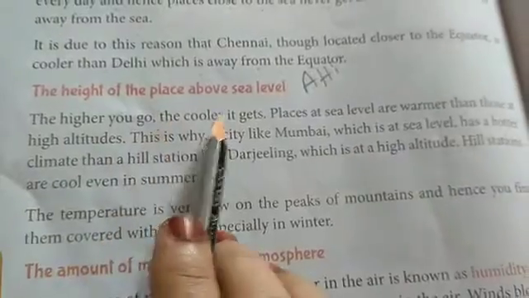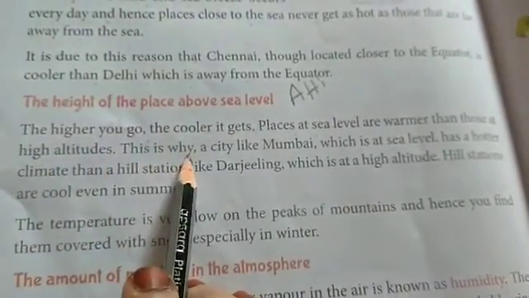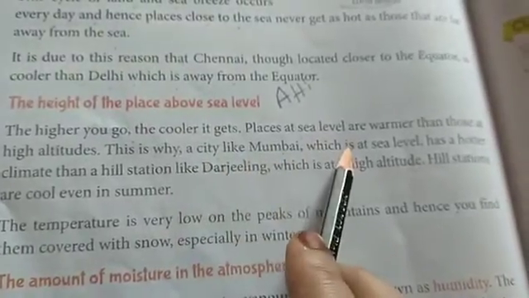So our next influencing factor is the height of the place above sea level. The higher you go, the cooler it gets. Places at sea level are warmer than those at high altitudes. This is why a city like Mumbai, which is at sea level, has a hotter climate than a hill station like Darjeeling, which is at a high altitude. Hill stations are cool even in summer. The temperature is very low on the peaks of mountains, and hence you find them covered with snow, especially in winter.